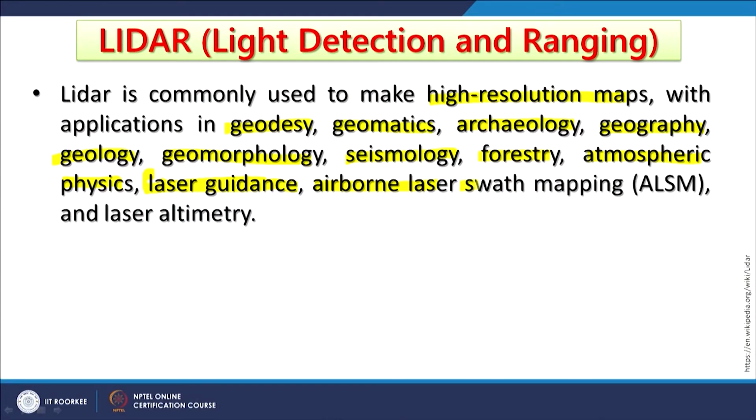There are a lot of tunnels created for different purposes, for transport or for hydropower projects, and there laser guidance is required and the LiDAR technique is used. And of course airborne LiDAR is also used for swath mapping, and laser altimetry is also done, so that one can get elevation mapping through LiDAR.